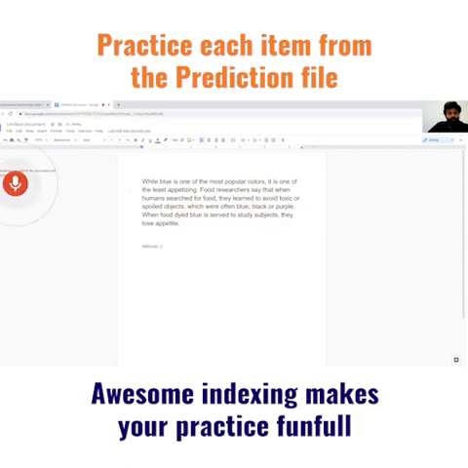While blue is one of the most popular colors. If you see, I said half of the line and it typed it exactly over here. So this is how you can practice read aloud questions.